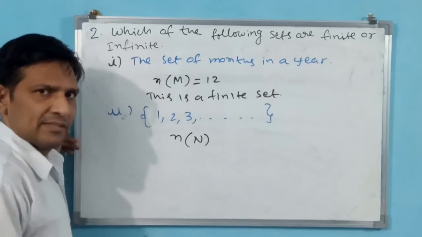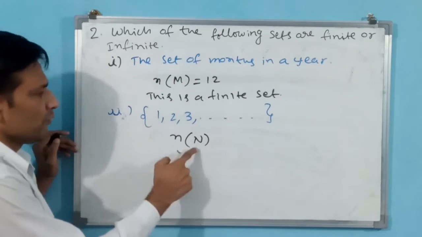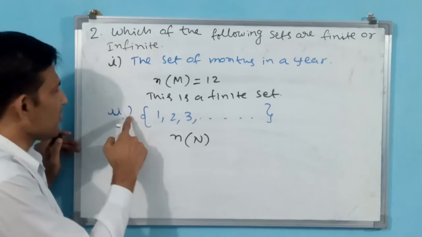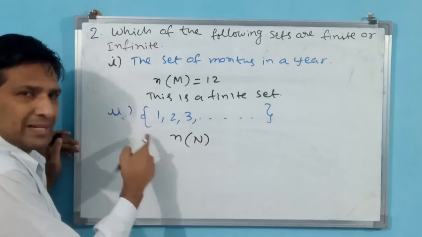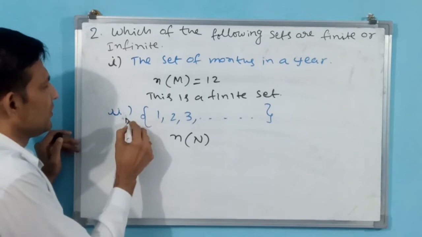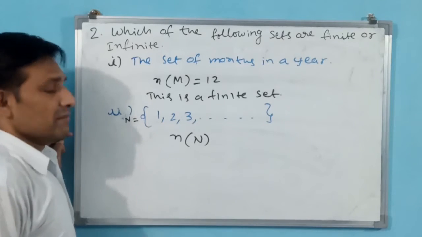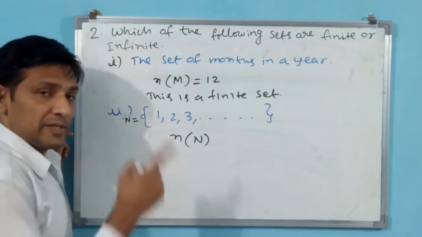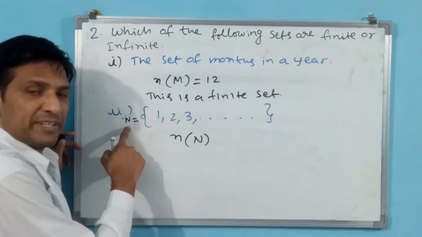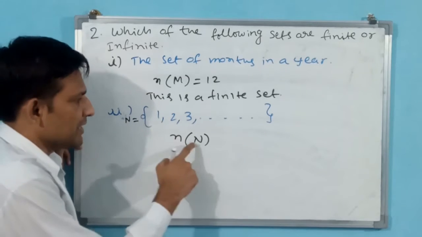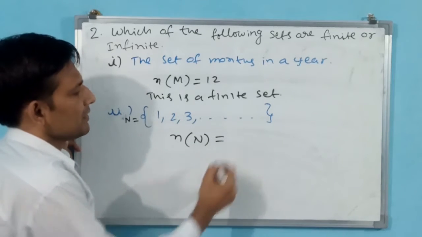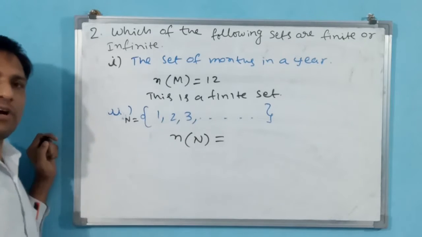We have taken N. You can take anything, but if you take some other letter here, you have to write that other letter is equal to. But here also I have not written is equal to. You can make it like this. There is no harm, even if the examiner doesn't give it. If the examiner gives any representation of a letter here, that same letter you have to take here. How are you going to represent the quantity here?